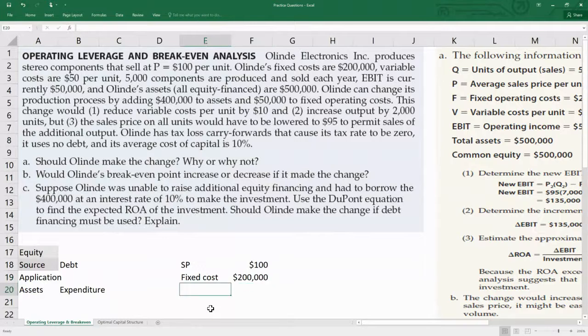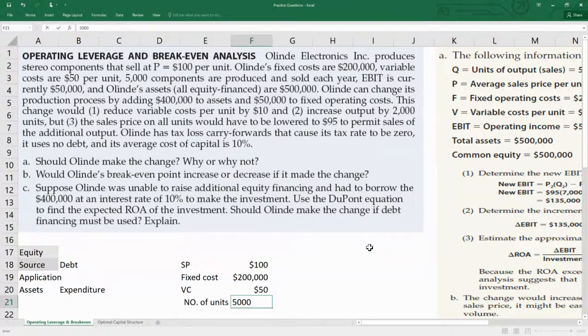Fixed cost, 200,000. Variable costs are $50 per unit. And 5,000 components are produced and sold each year, so that is the number of units.